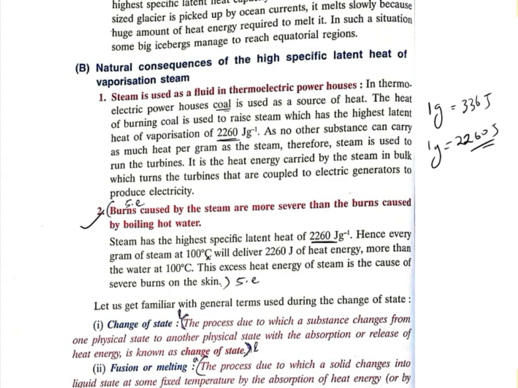Hence, every gram of steam at 100 degrees Celsius will deliver 2260 joules of heat energy more than water at 100 degrees Celsius. So boiling water at 100 degrees Celsius will provide less heat, as 1 gram of steam contains 2260 joules of heat more than boiling water. That's why the excess heat energy of steam causes severe burns on the skin.